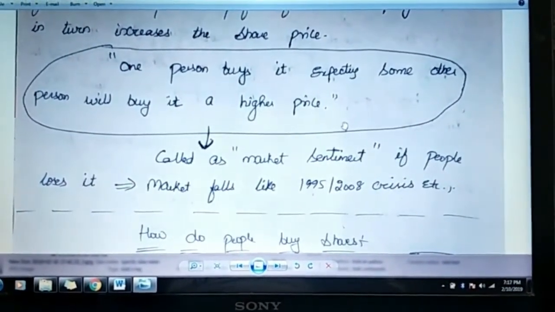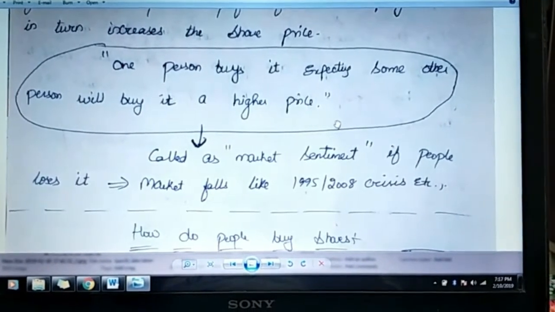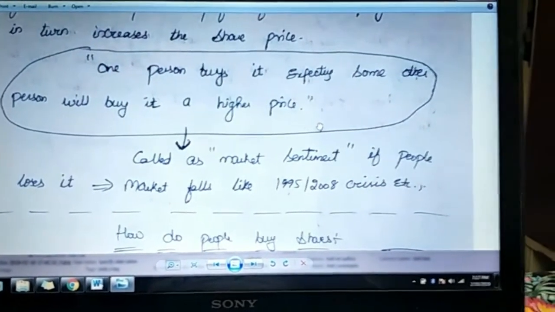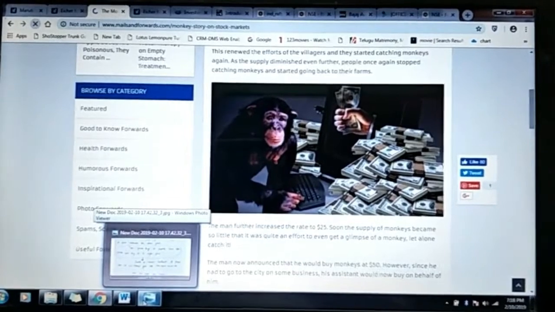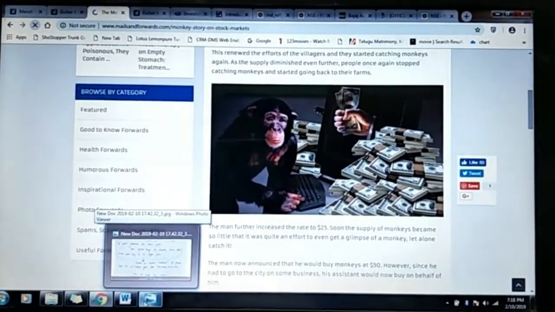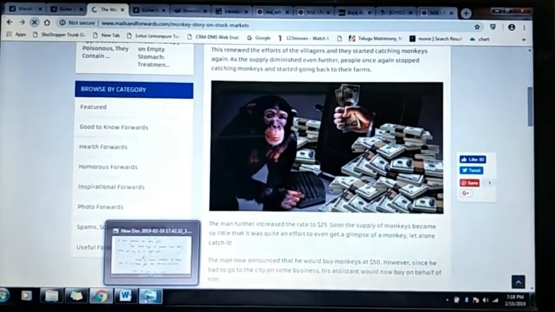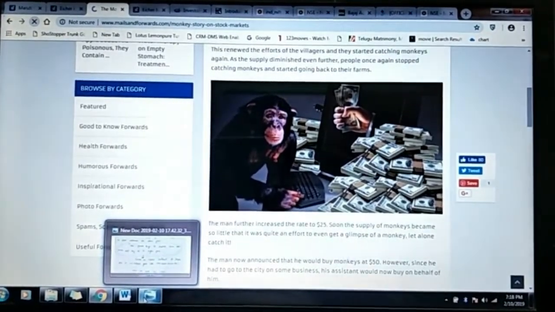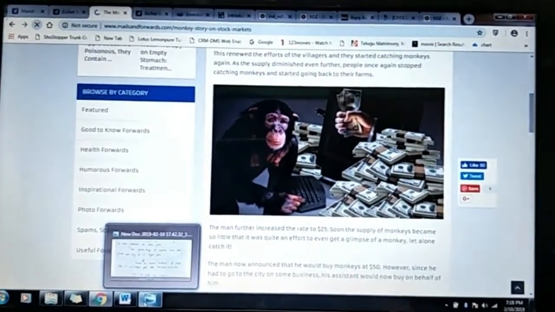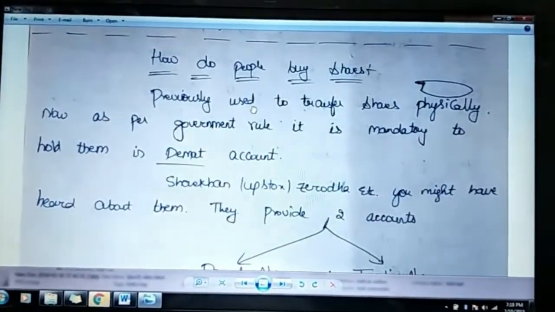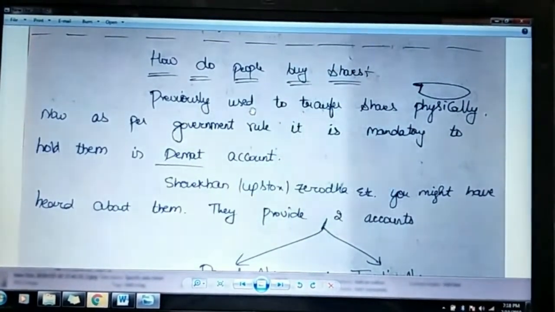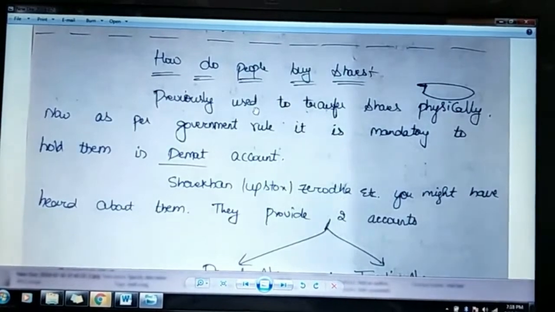People will buy, expecting there will be growth of the company, and some other person will buy it at a higher price. See, here is an example of monkeys doing trading, like how it happens. There's a funny story. I'll just share the link in the video. You can watch it there. For time being, let's move on. So now you have clarity regarding what is driving the share price and how it is being affected.